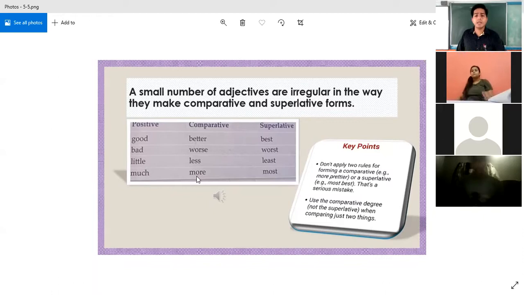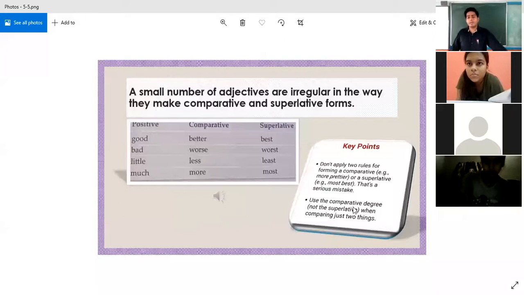So this is called irregular. We have studied the irregular verbs also, in the first chapter, chapter 7. And I had told you to use irregular verbs for the summer assignment also. So you must understand what irregular means. See the points given beside. Don't apply two rules for forming a comparative.